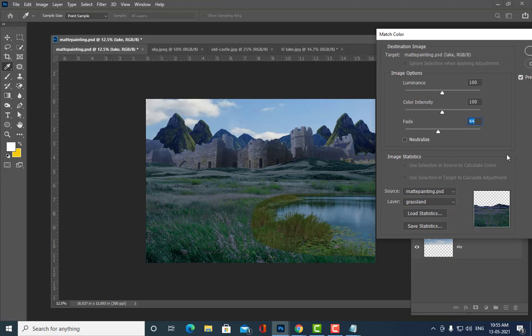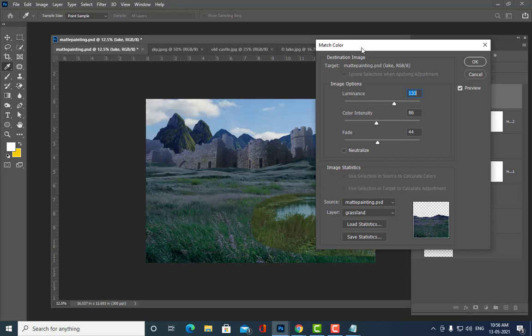And then the next thing is, see here we have this color intensity. So color intensity, we can actually reduce or increase it. If you increase it, it becomes very dark, so let us reduce it. Let's keep it around this area, this is better. And luminance, if you want more brightness, you can increase it. If you want the lake to be more bright, you can increase the luminance value. Okay, so now we got till here.